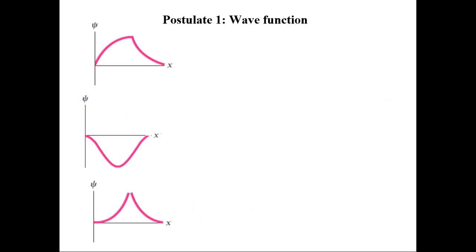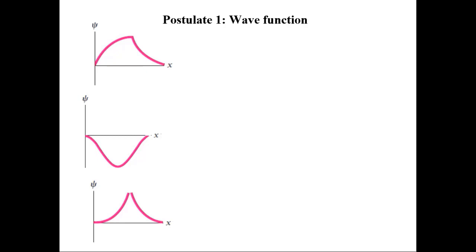Here, a few wave functions are represented in graphical form. In the uppermost, this wave function indeed vanishes at infinity. It is single valued, it is continuous also, but its derivative is not continuous at this point. So it cannot be an acceptable wave function. In the second wave function, this vanishes at infinity, right? It is single valued at every point of the x-axis, right? It is continuous and its derivative is also continuous. So it is indeed an acceptable wave function.